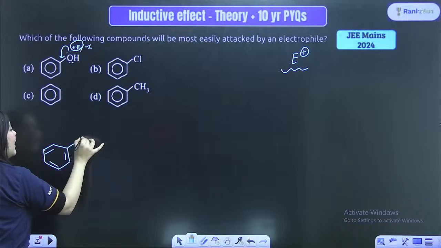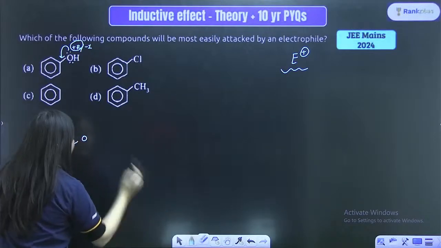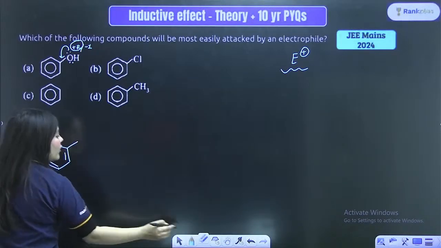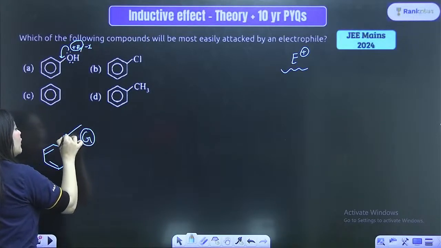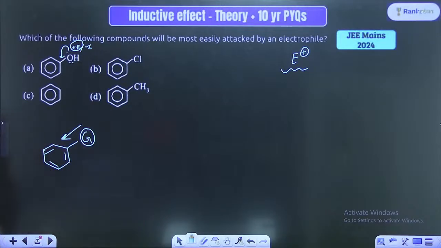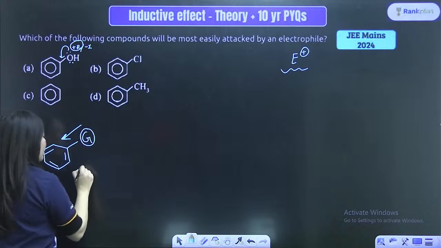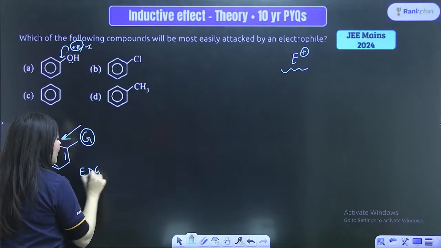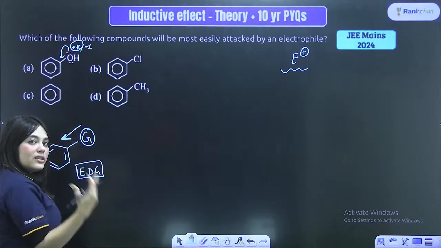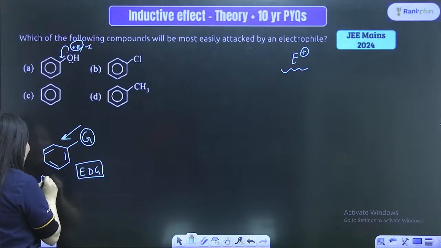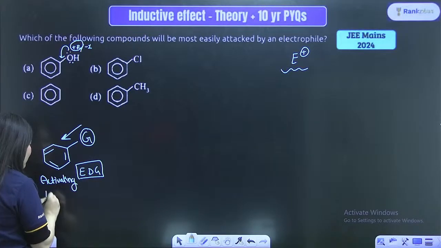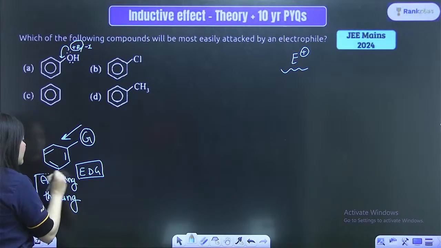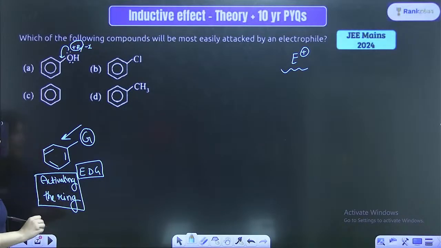Remember this thing. Whenever any group which is attached to the benzene ring has an electron donating effect, then we say that it is actually activating the ring. We use the term activating the ring, right?